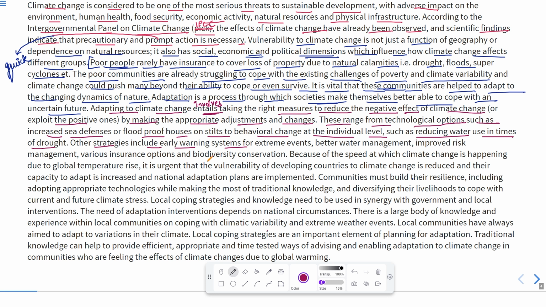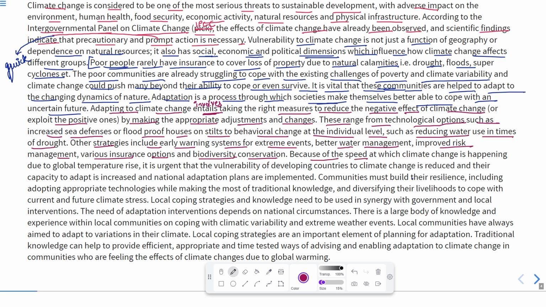For example, if you have seen any news of a tsunami, if the indication had been given earlier, many people could have been saved. For extreme events, there are also better water management, improved risk management, various insurance options, and biodiversity conservation. So these measures can be taken.